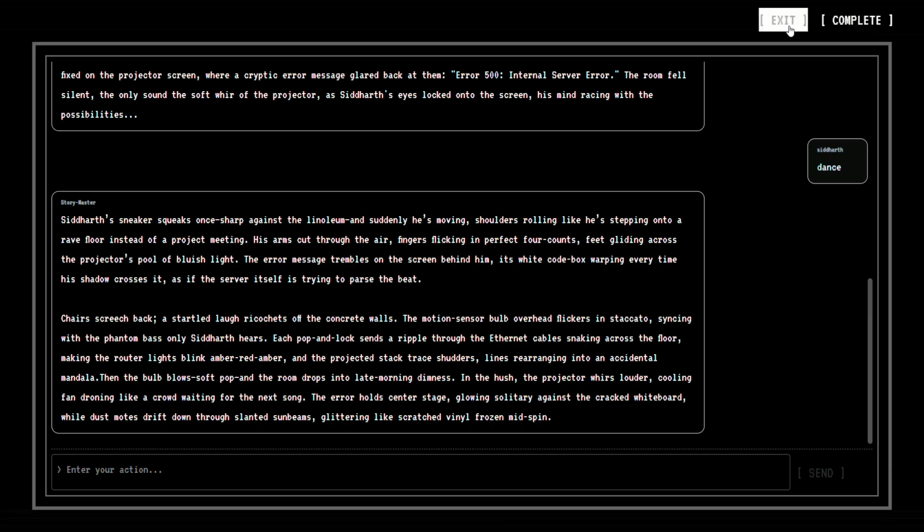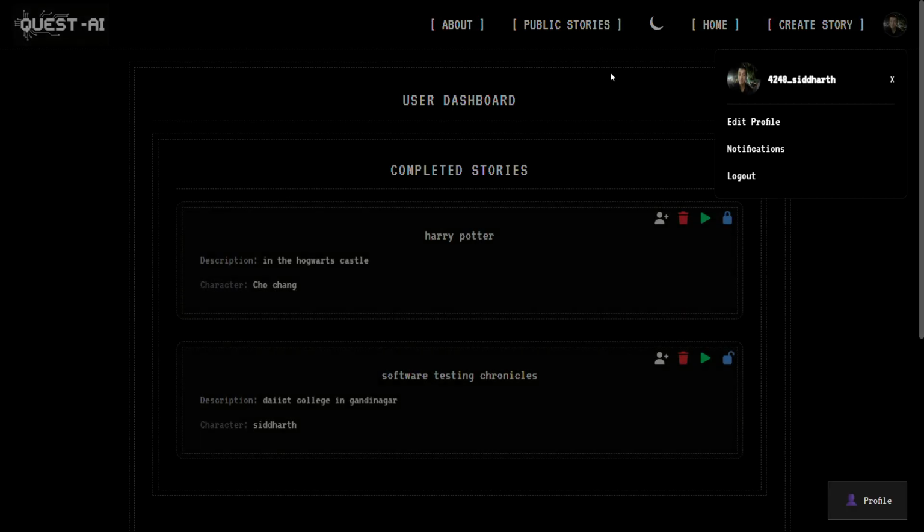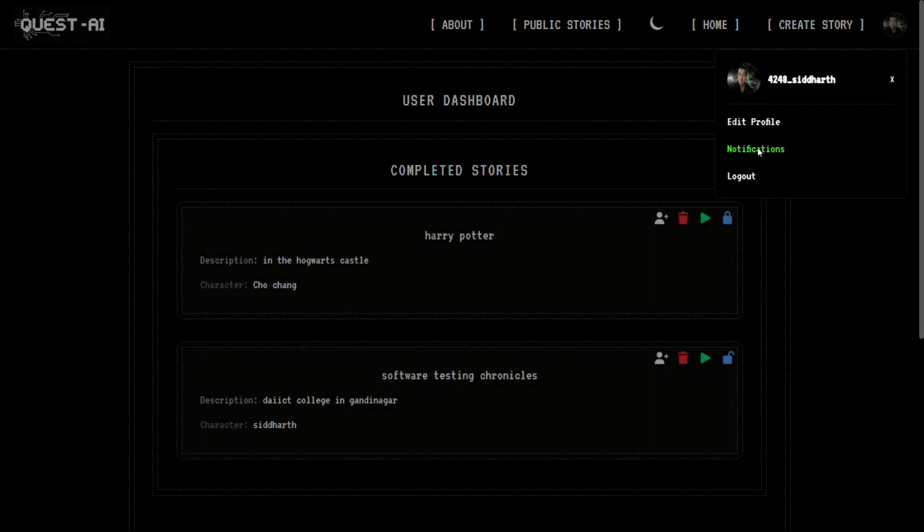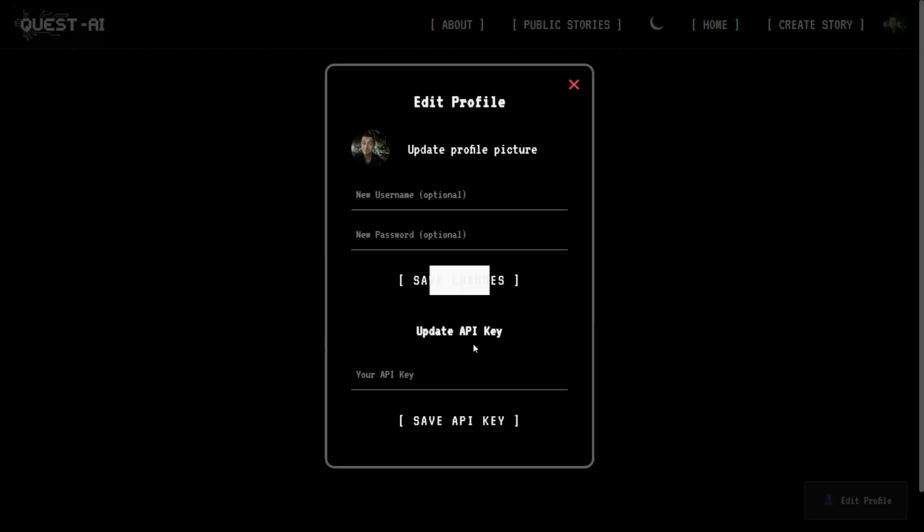Okay, on the top there's a notification page, there's a button to log out, and there's an edit profile page. On the edit profile page, you can enter your own API key here. Right now, we support Grok's API keys, so you can create your own key on their website and then paste it here. When you save your API key, that API key is then used to create and play stories which you have created earlier. You can also obviously change your username and password and update your profile picture from here.